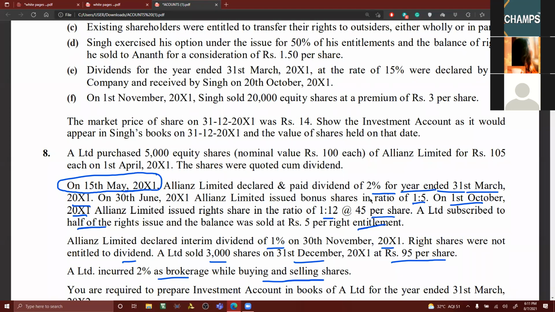Then next, the bonus shares. You know how to calculate bonus shares. A ratio of 1:5 has been given, and bonus shares were given on 30th June 2011.